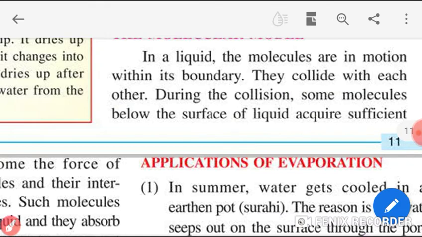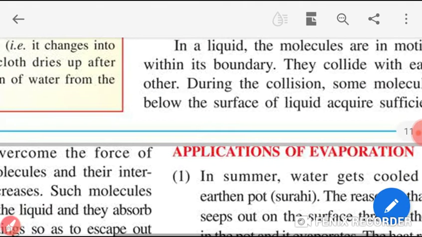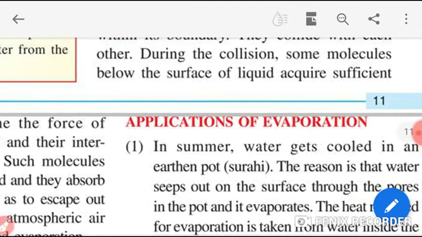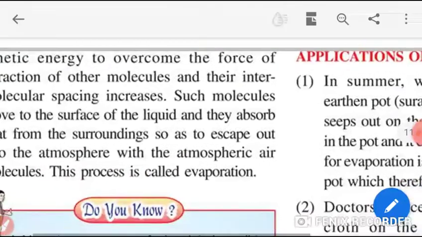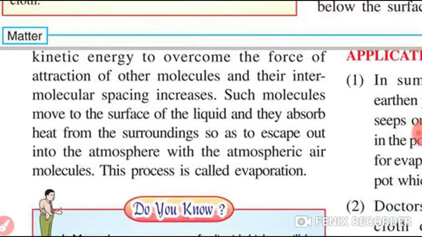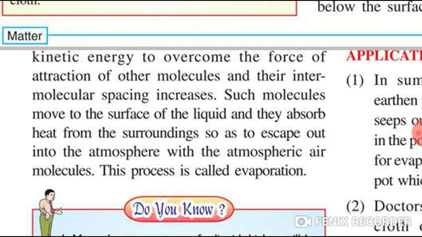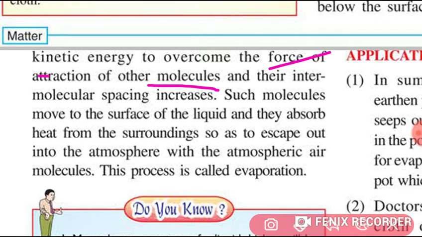During the collision, some molecules below the surface of the liquid acquire sufficient energy. Which energy? Kinetic energy. Why? To overcome the force of attraction of other molecules, and their intermolecular spacing increases.